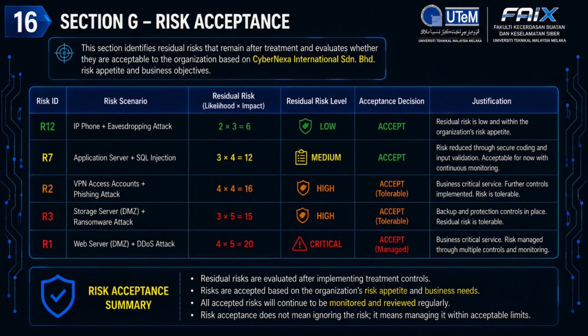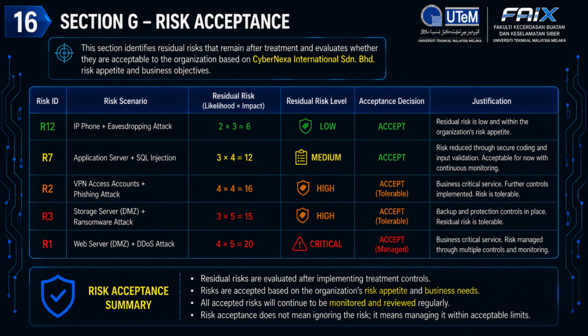The application server SQL injection risk remains at the medium level with a score of 12. Although secure coding and input validation have reduced the risk, continuous monitoring is still required, and the residual risk is considered acceptable. The VPN account compromise and storage server ransomware risks remain at the high level. However, they are classified as acceptable with tolerance because strong authentication, backup procedures, malware protection, and continuous monitoring have already been implemented to reduce their potential impact.